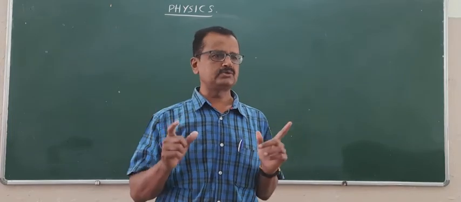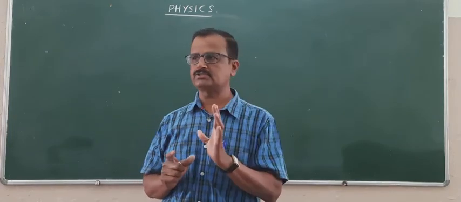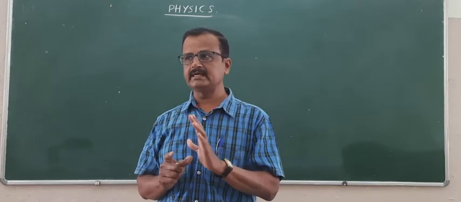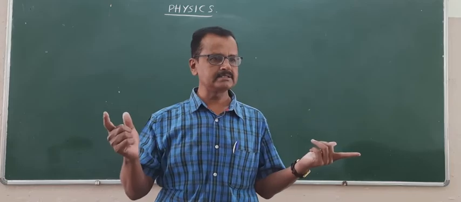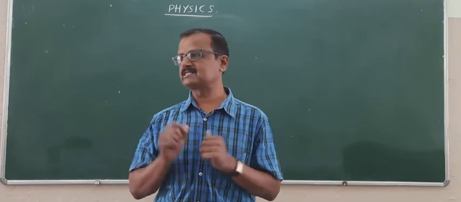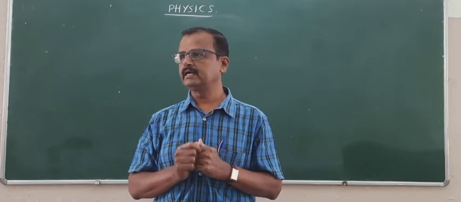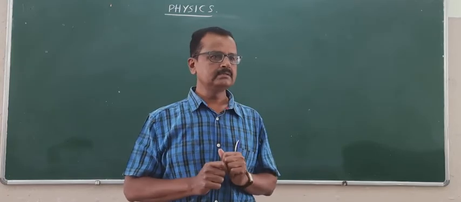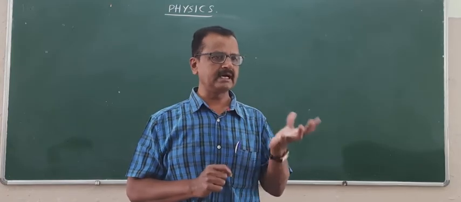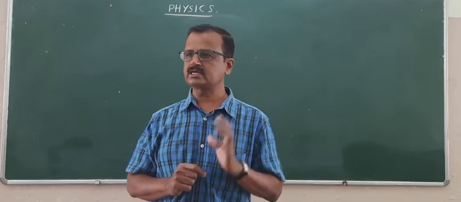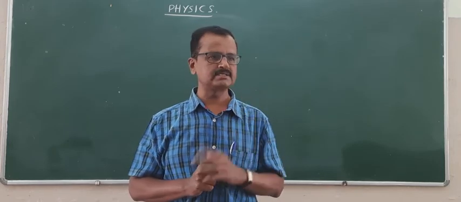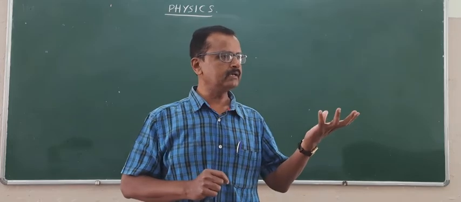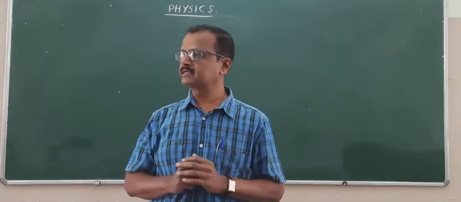So, in a nutshell, class 12 consists of electricity and magnetism, you can say electromagnetism, plus optics. In addition to optics, we are learning modern physics, basically atomic structure, nuclear physics, and then finally semiconductor physics.